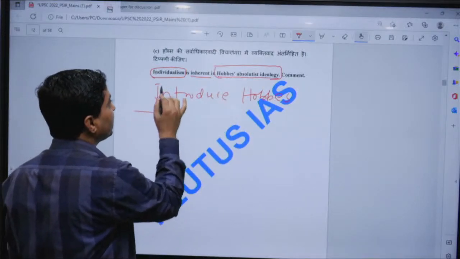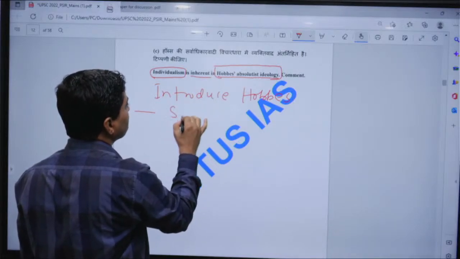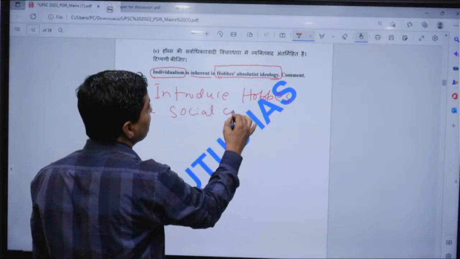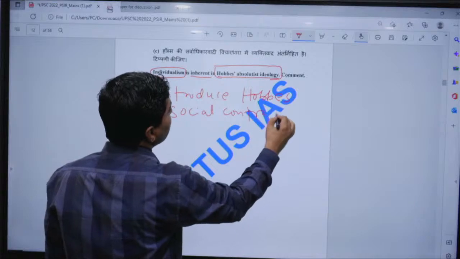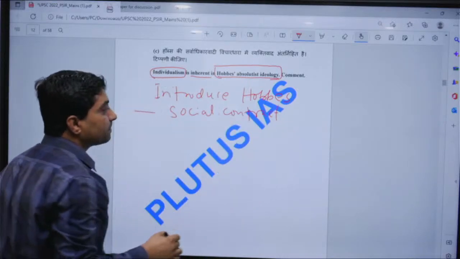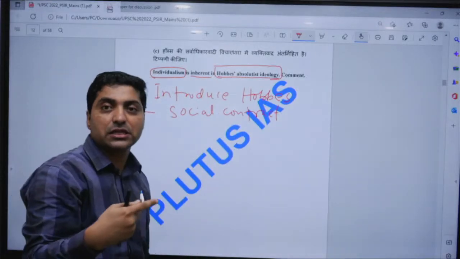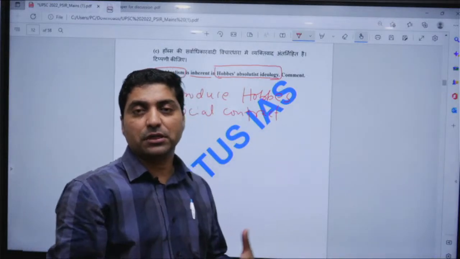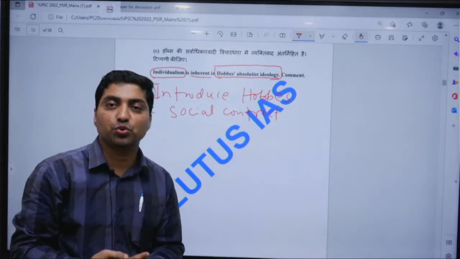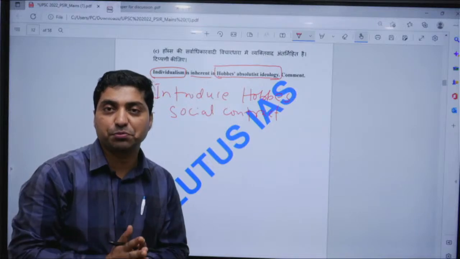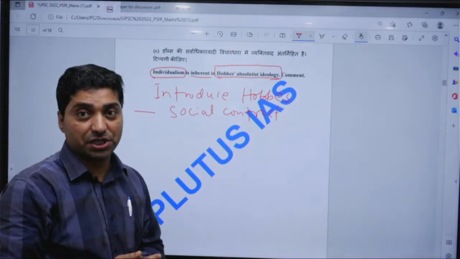For example, start with the social contract, right? Where he talks about how the state of nature is very competitive, where each man is enemy to each man, and each individual is at war with each individual, right.